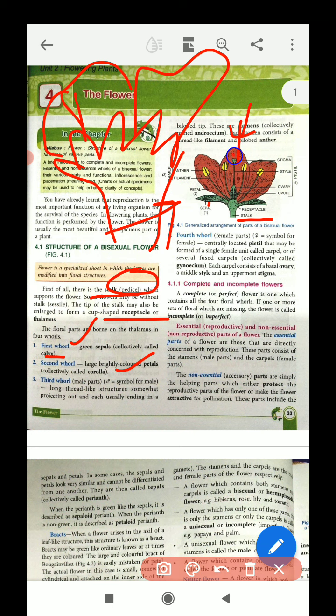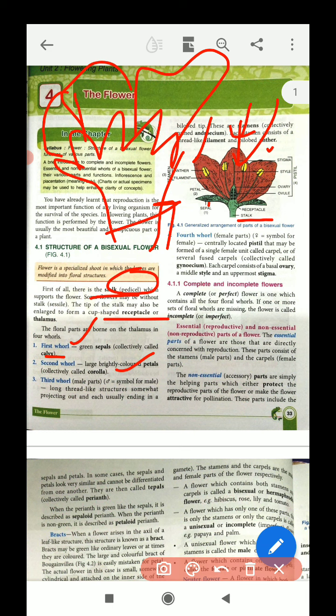Each single one is a petal, but collectively they are called corolla. So, calyx, above it is corolla, and below it is the stalk, which may or may not be present.